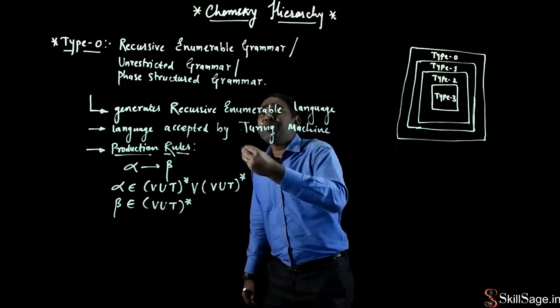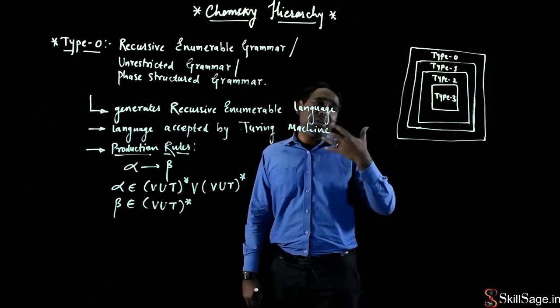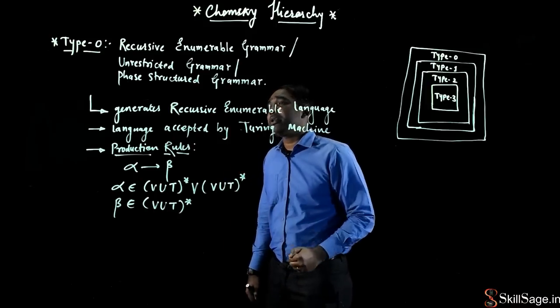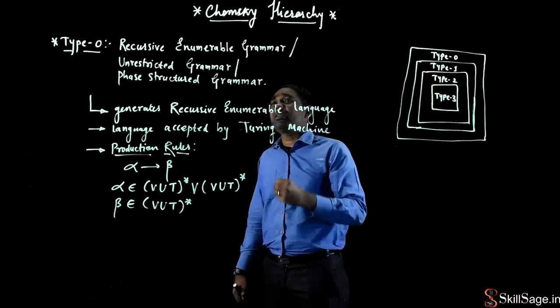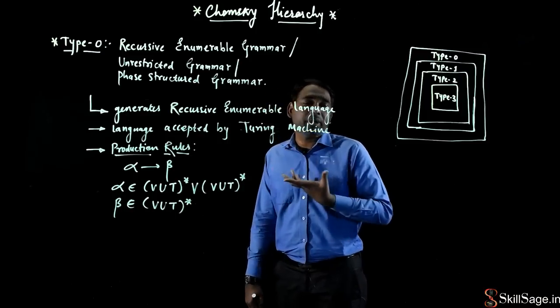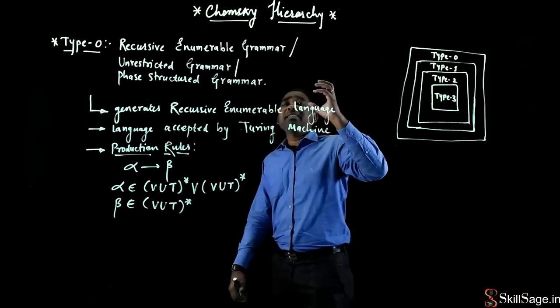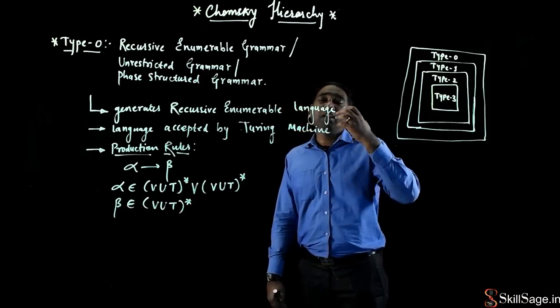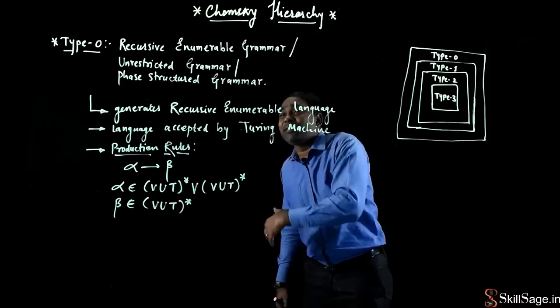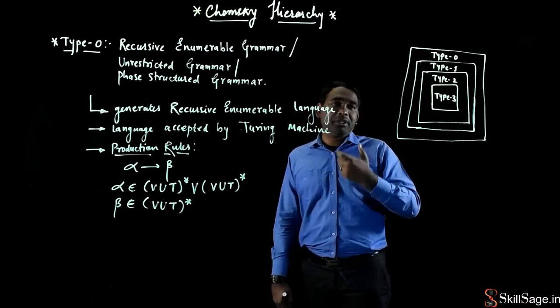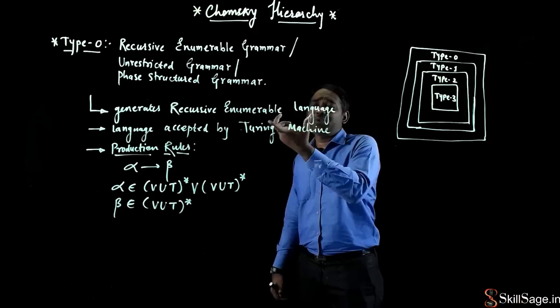As it is a grammar, definitely every grammar generates a language. So this type 0 grammar, or unrestricted grammar, generates a language called a recursive enumerable language, right? Whatever language is generated by this grammar should be accepted by some abstract machine, and we have the Turing machine for that.